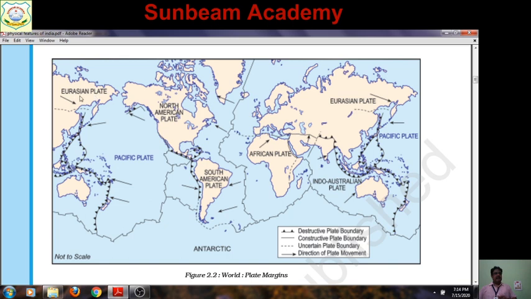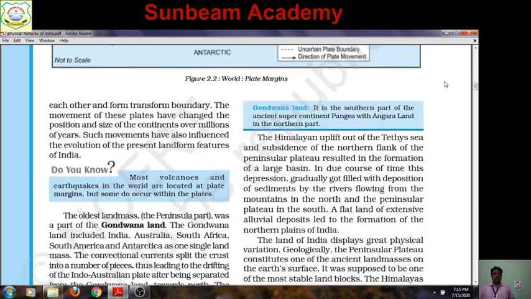Here you can see the Eurasian plate, and on both sides you can see the Eurasian plate, because this is the opening of the globe, so the same side can be shown at both ends of the map. Here the Eurasian plate, the African plate, here the Indo-Australian plate, the South American plate, the North American plate, and here the Antarctic plate. As far as plates are concerned, the map is given in your book.